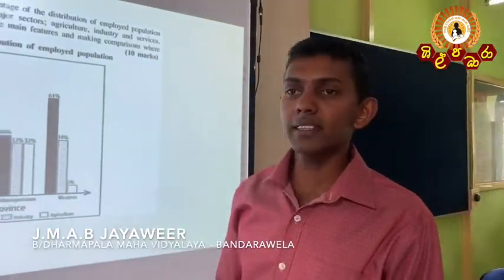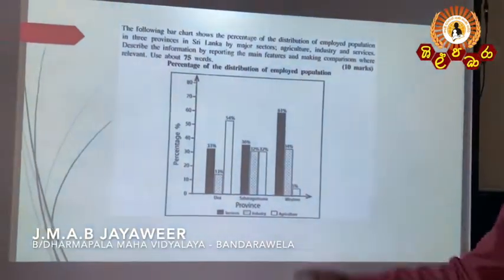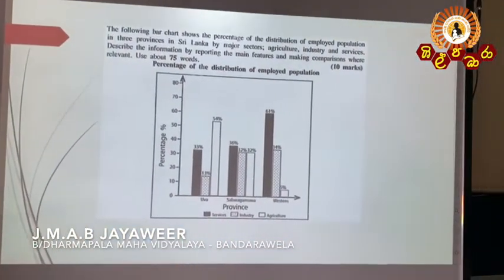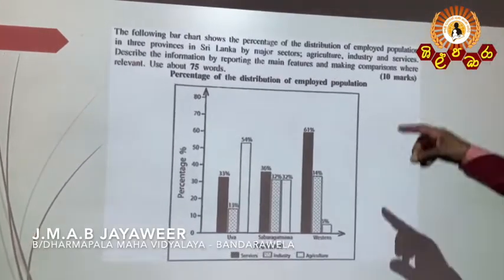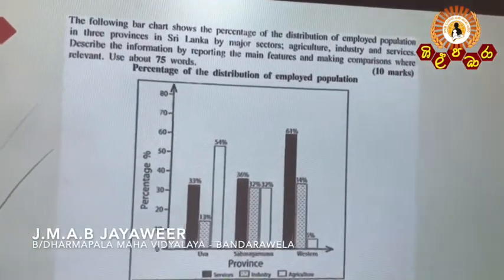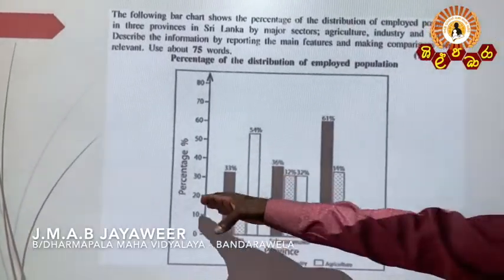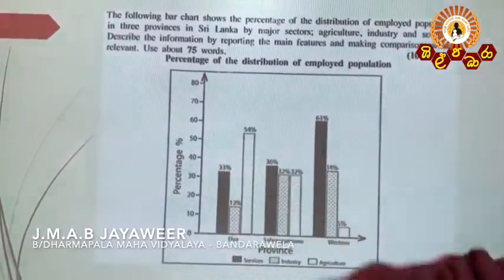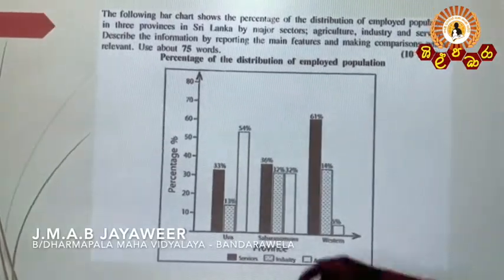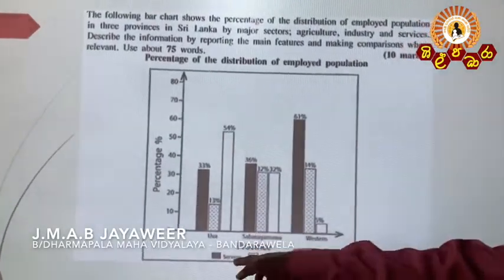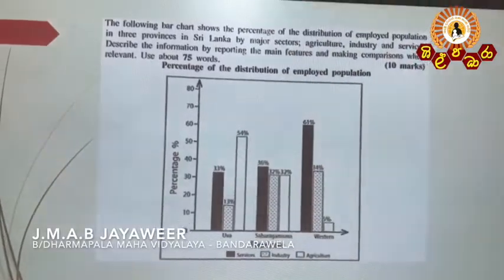Right, this is the chart that appeared in the 2019 question paper. The following bar chart shows the percentage distribution of employees. Likewise, the situation has been given to you, and very clearly the percentages have been given to you. Then you have to describe using this chart. It is very easy.